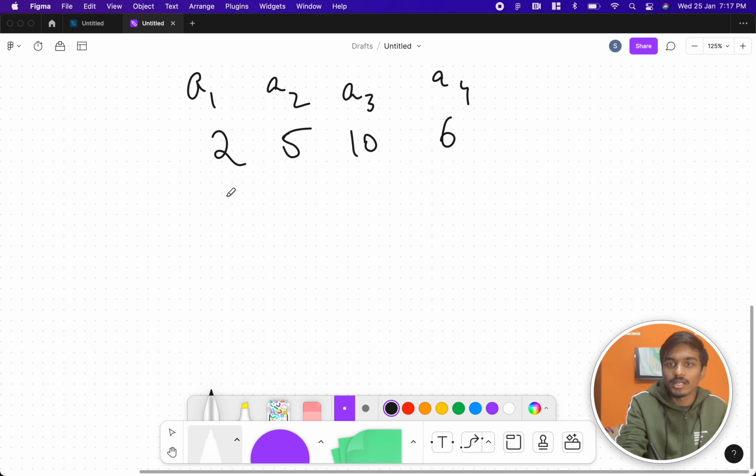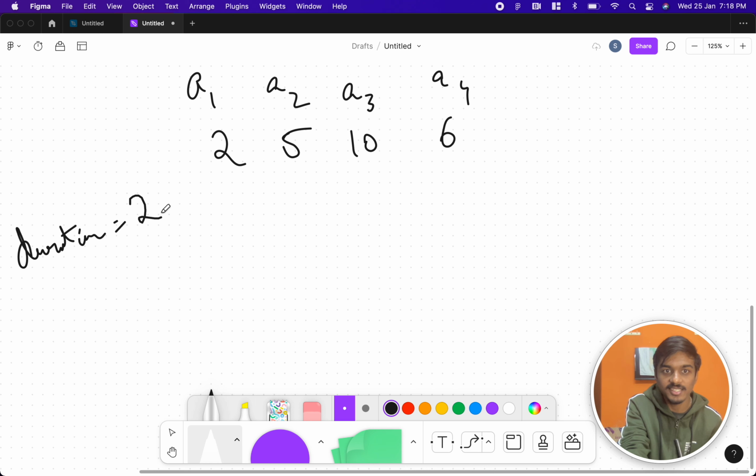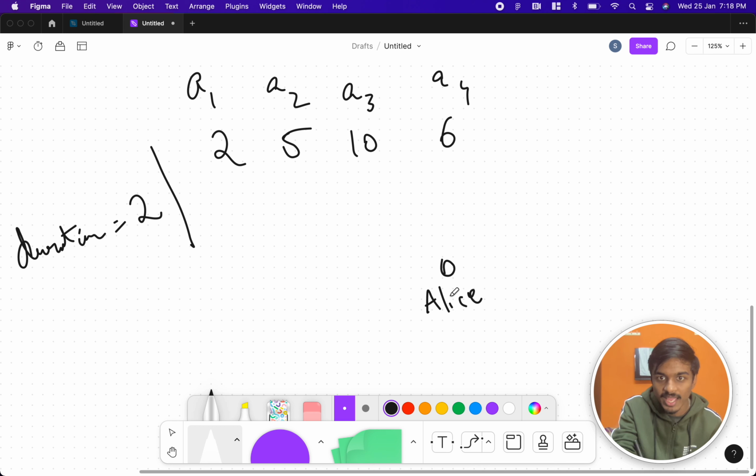Let's say that if both of them like it, in the duration we can say it's 2, right? 2 is locked. Now what do you mean by A2 and A3? Let's say we are not considering this for the time being. Let's say Alice's mood is 0 and Bob's mood is also 0. Now if we take A2 alone, Alice gets plus 1 and Bob gets minus 1, right?